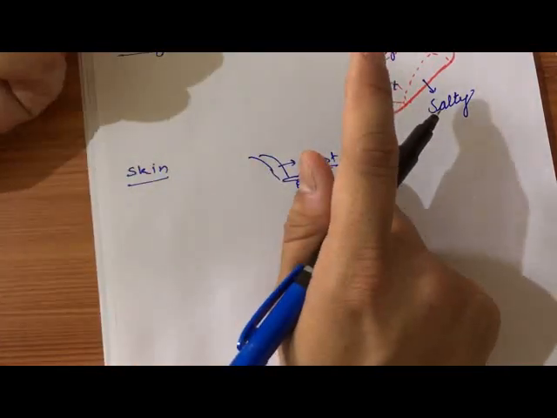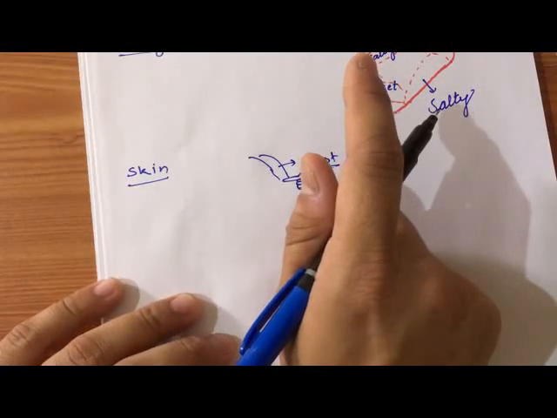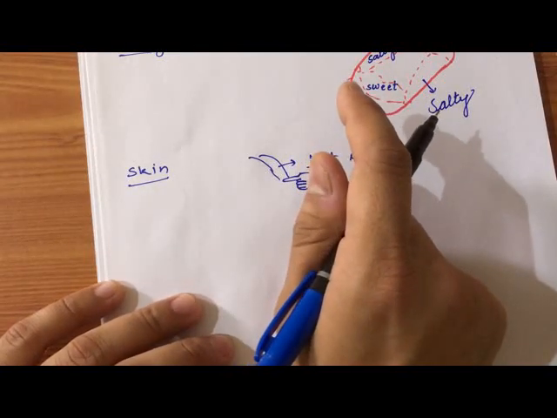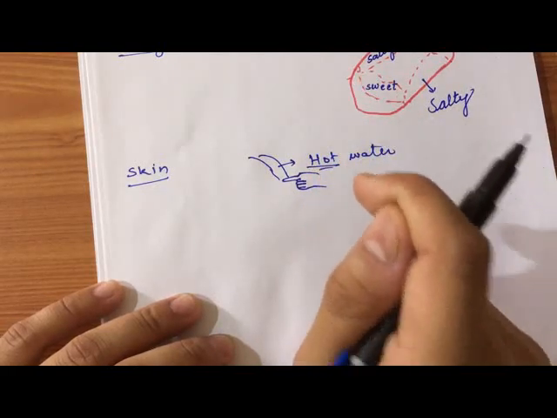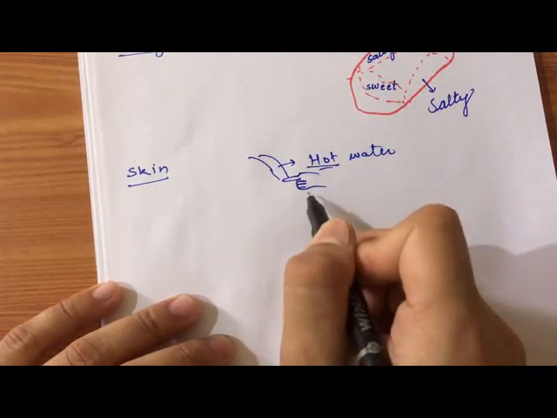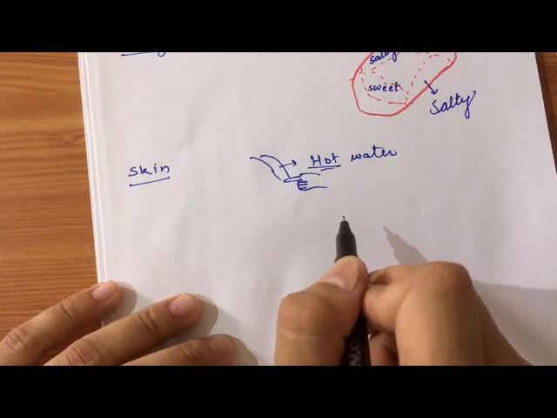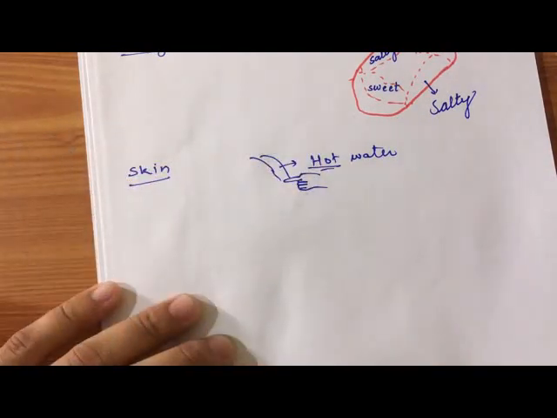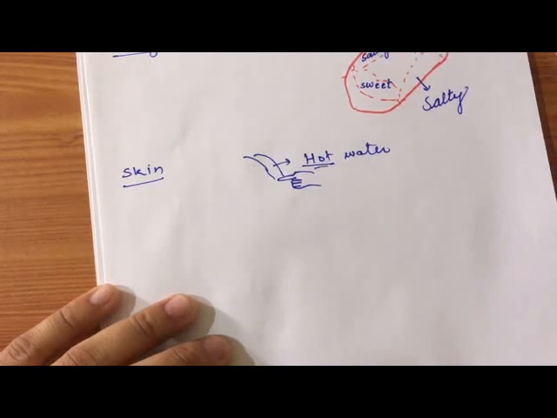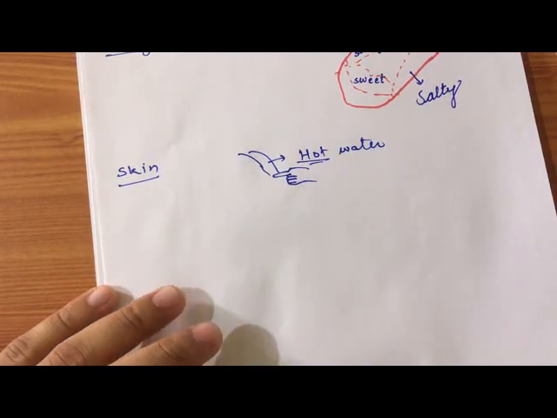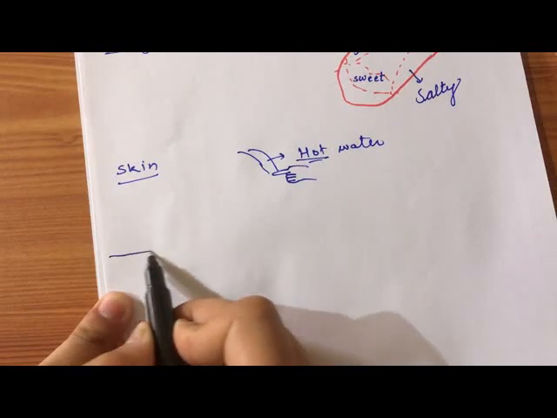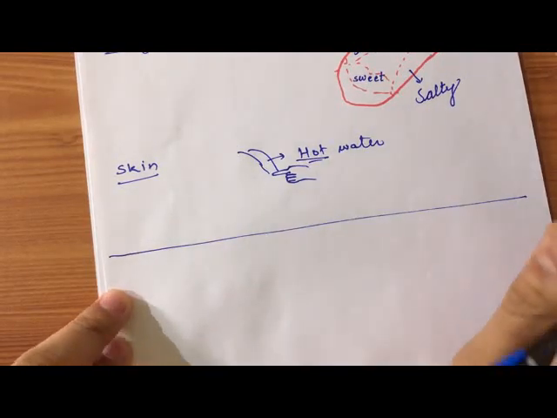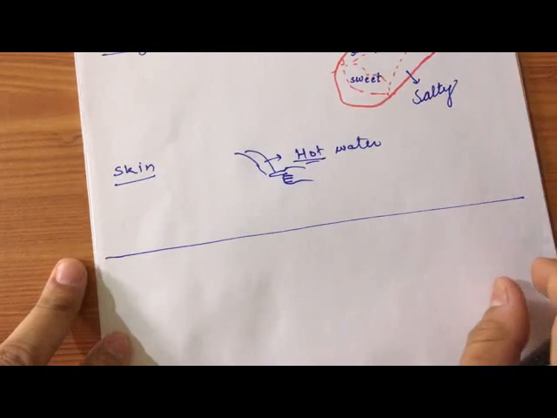We cannot feel the hotness by seeing it or by hearing it or by smelling it, but we can feel hotness by touching it. Okay, so skin is also a sense organ in all animals. Okay, so apart from these sense organs, some different animals have different sense organs,